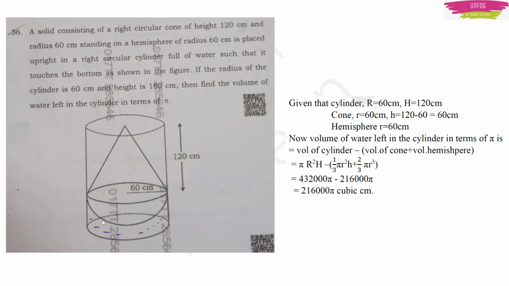So the volume of water left in the cylinder will be equal to the volume of the full cylinder, minus you have to remove this cone, you have to remove this hemisphere. If you remove the volume of this entire thing, then whatever volume is present in the cylinder will be the volume of the water.